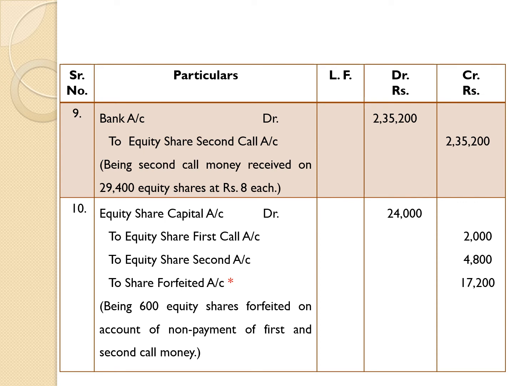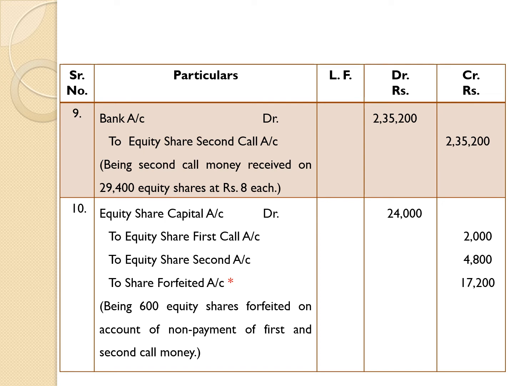On the other hand, we have given credit to equity share capital account whenever necessary. So students should note that while passing the entry about forfeiture of shares, the capital account will be debited by considering the number of shares forfeited into the face value of each share.